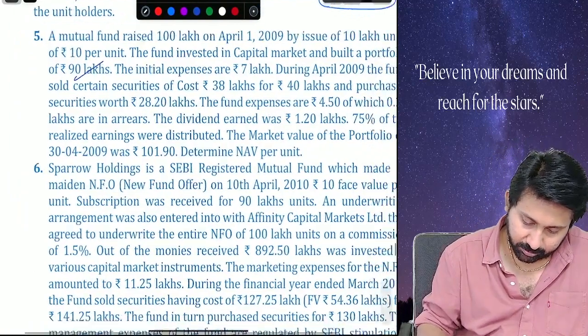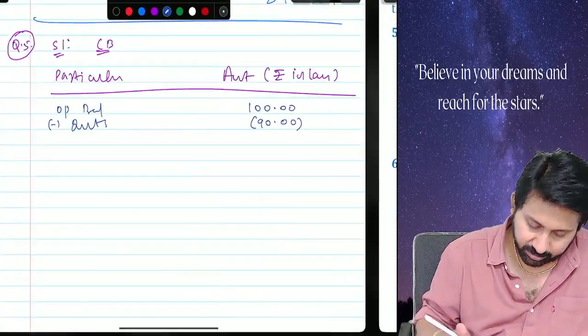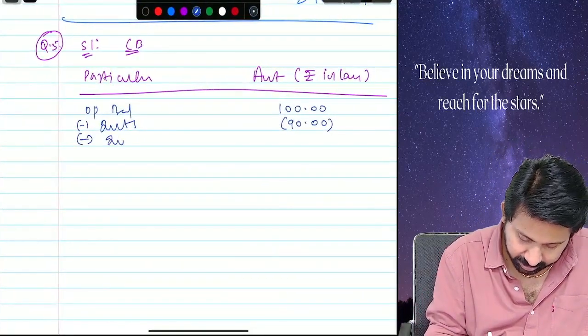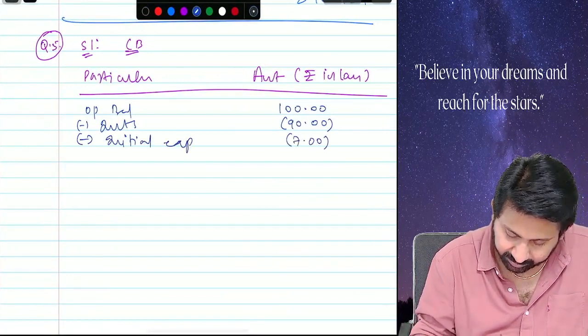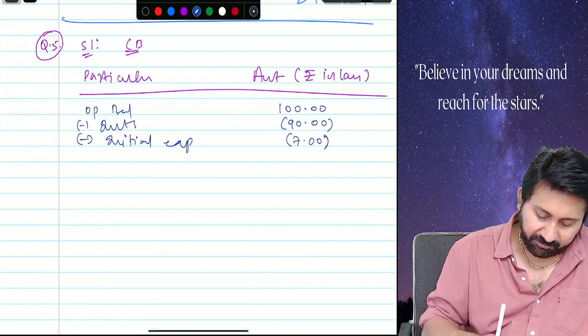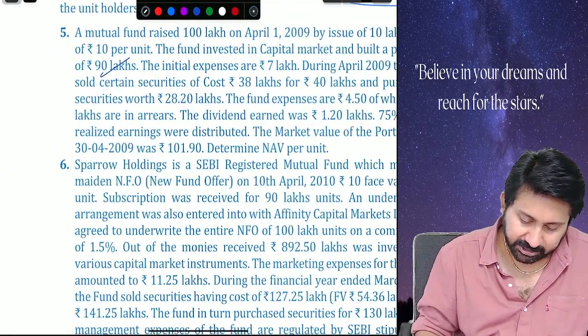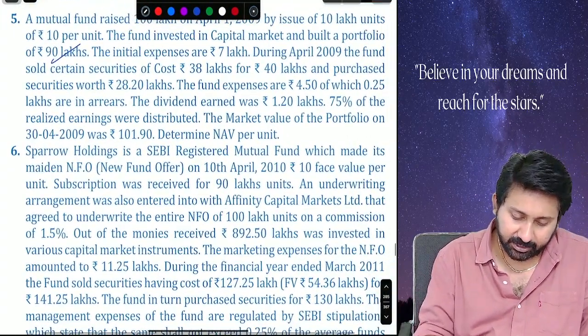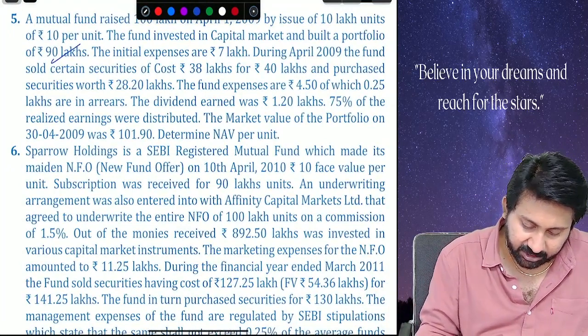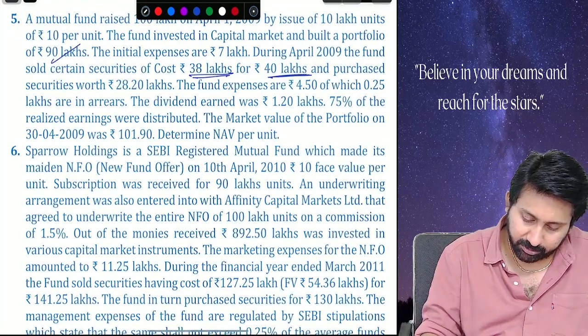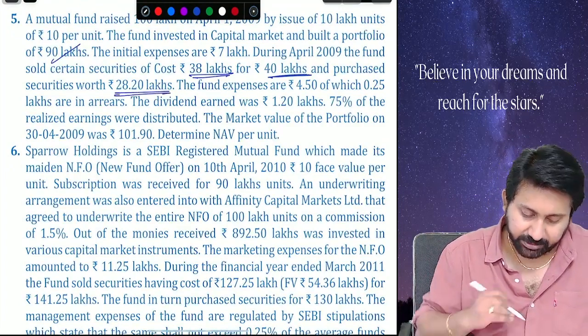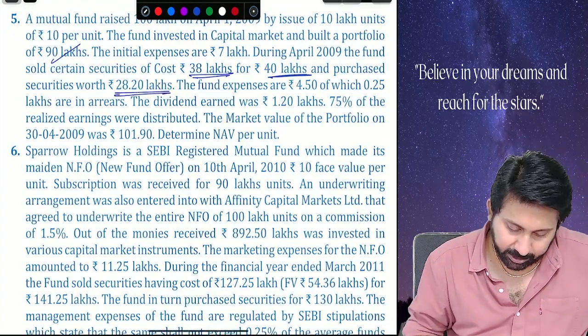After that, what have you done? Initial expenses. How much did you spend? 7 lakhs. After that, this is the important adjustment. After that, certain securities costing 38 you sold for 40 lakhs, and you purchased worth how much? 28.2.